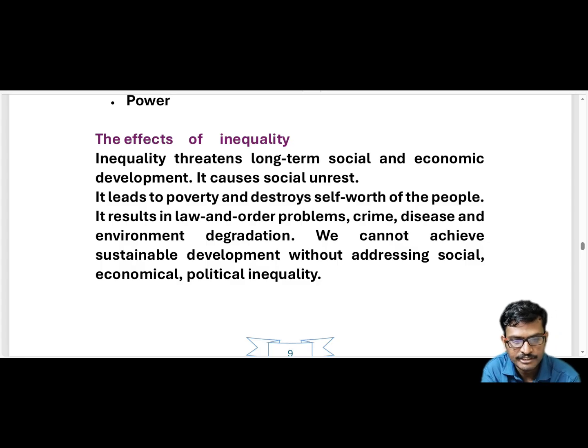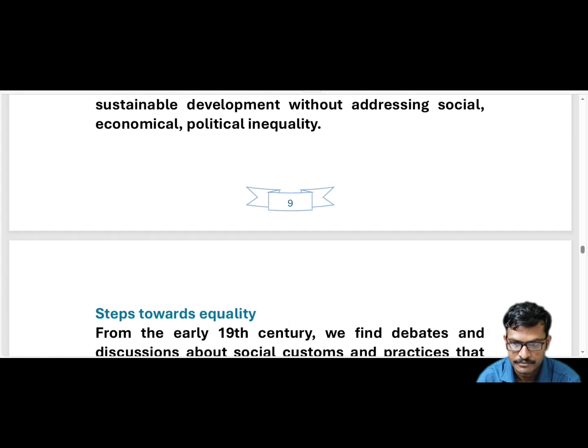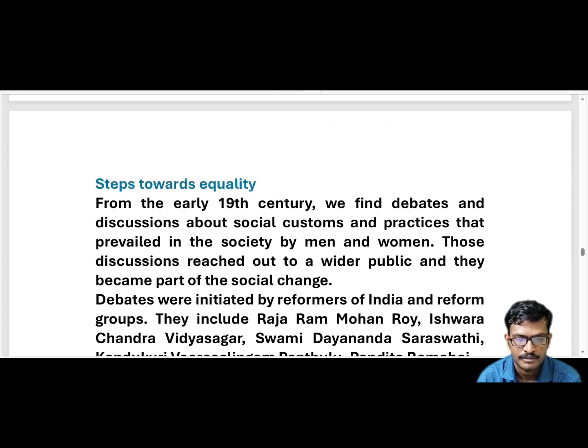Another one is steps towards equality. This topic will be discussed in another topic. Here, steps towards equality is another side heading.